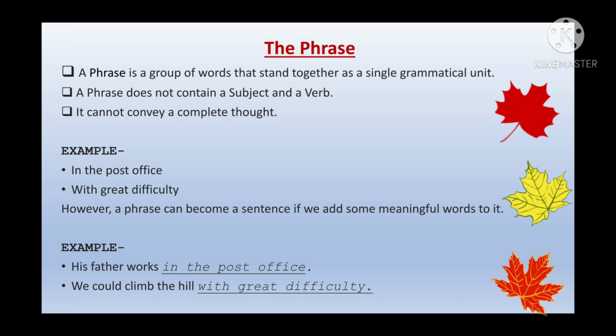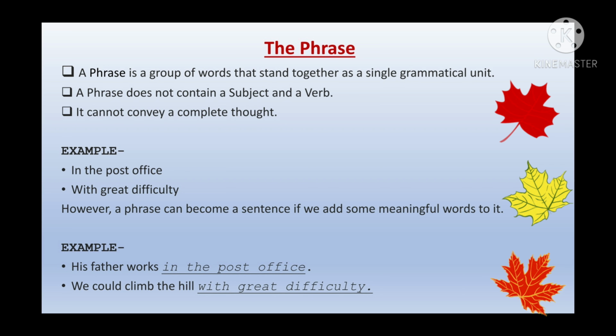One more example, we could climb the hill with great difficulty. So here we is the subject and could climb is my verb. So now I can say that these are words joined together and they are a sentence.